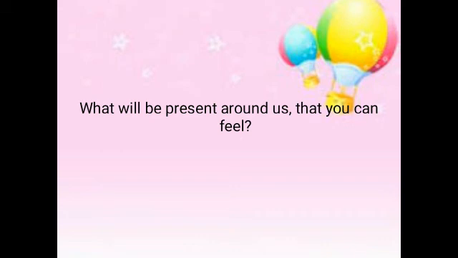Very good. Could you say some properties of air? Whether it can be seen or not? Yes. The air cannot be seen. It can only be felt. Very good. So today we are going to learn about air. This is your 6th chapter. Right? And say, what are the gases that will be present in the air? Yes, it may contain carbon dioxide, oxygen, and some other gases, nitrogen, like that.